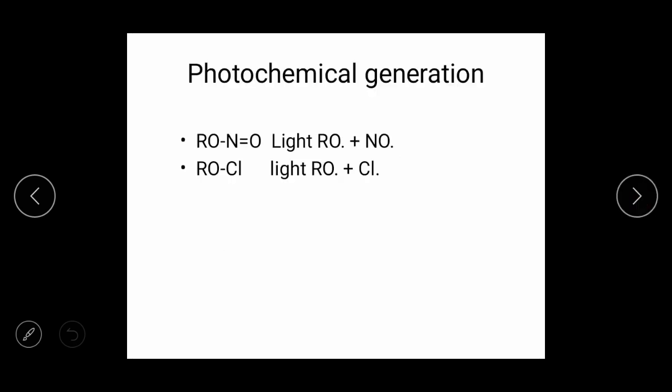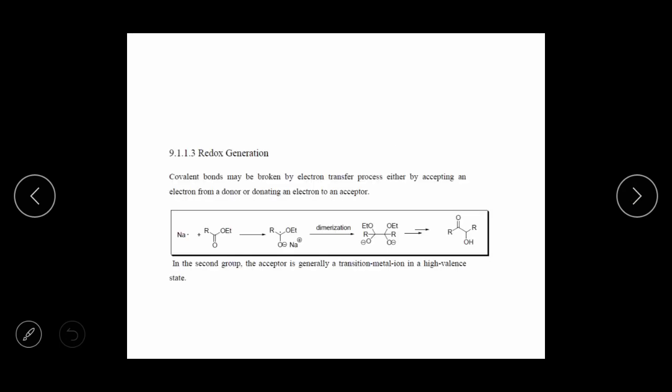Next example, photochemical generation. When you consider a photochemical reaction, always remember this reaction occurs in the presence of light. Photo means light. RO single bond nitrogen double bond oxygen, in the presence of light. Again the bond between oxygen and nitrogen breaks, and there is a generation of RO radical plus NO radical. Same example.